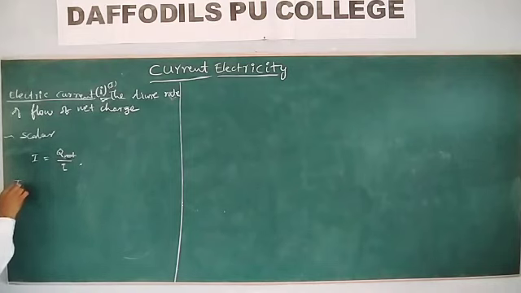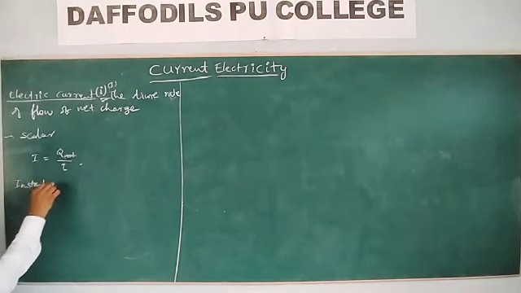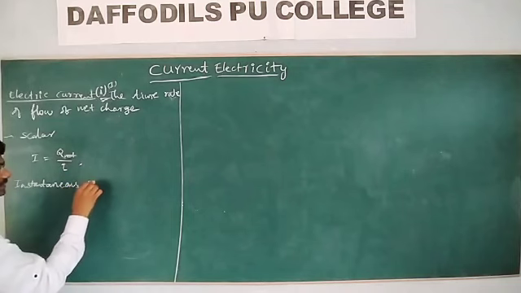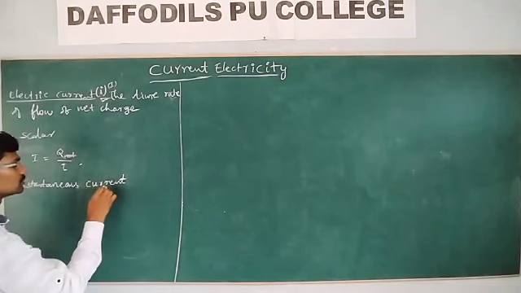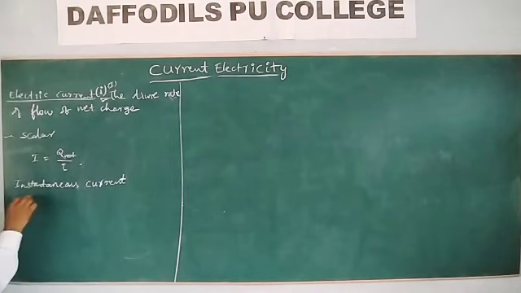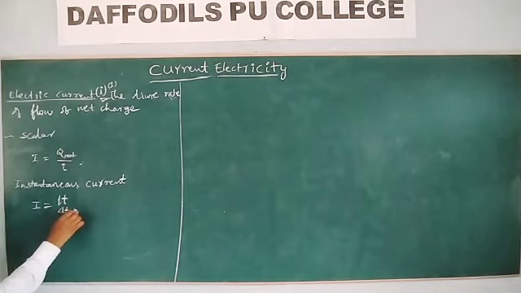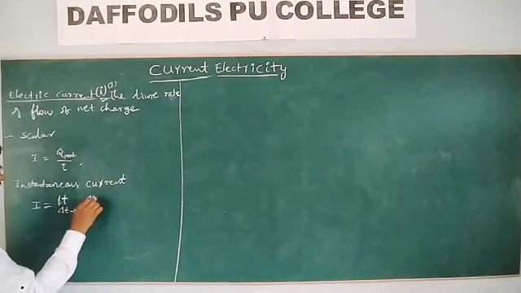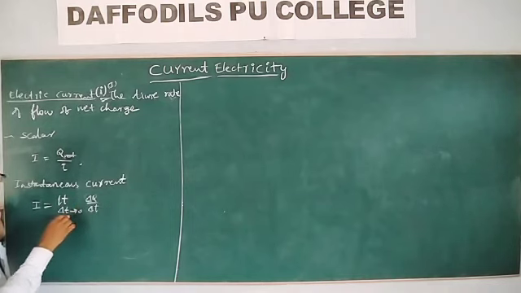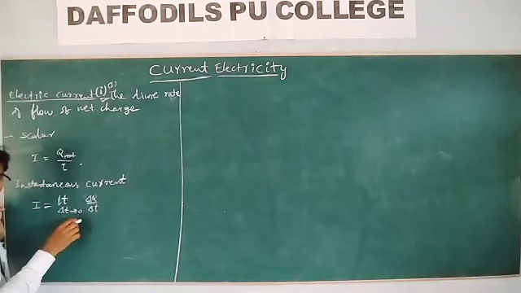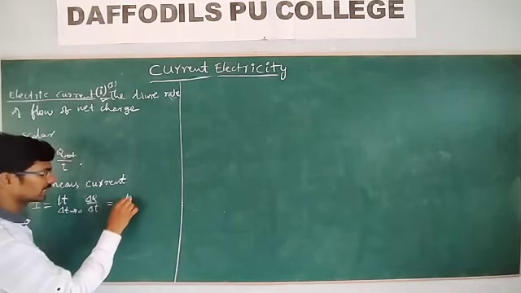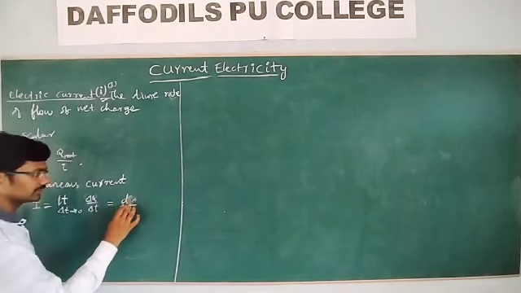Now instantaneous current. What do you mean by the instantaneous current? I is equal to the limit as delta t tends to 0 of delta q by delta t. It is the rate of flow of charge with respect to time for infinitesimally small intervals of time, and we can also write it as dq by dt.